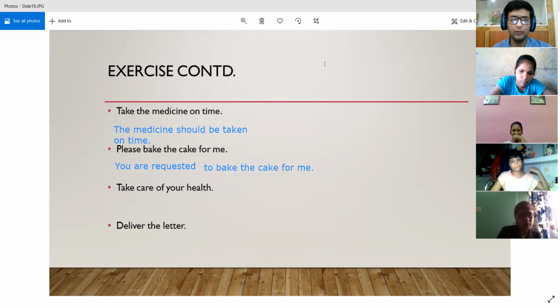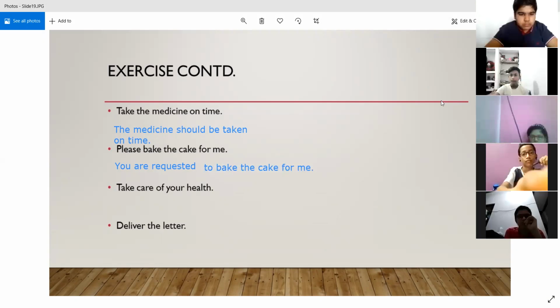Now, only a few students' hands are raised. What happened to the others? Are they not understanding? All right, Brajendra, you have not tried, you try it. Take care of your health. Sir, it is an advice. Yes, it is an advice. You are right. Now convert it.